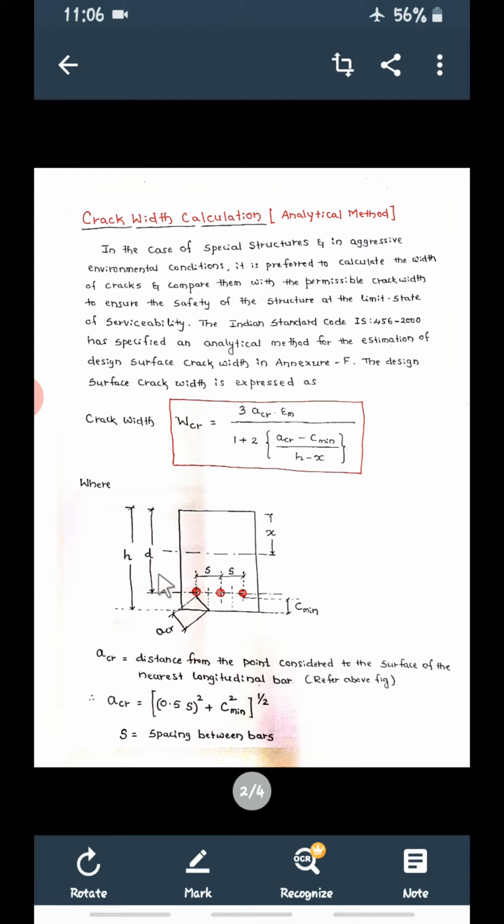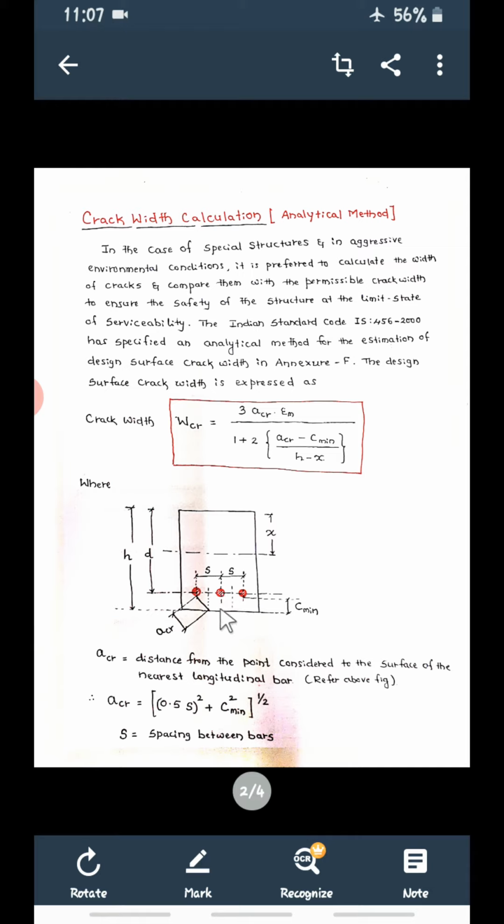Now see, the reinforcement is provided like this. It is tension reinforcement. The tension reinforcement is provided here, and from the bottom of the bar to the bottom surface of the beam, this is called the clear cover. The bars will not be placed directly on the surface. There will be a gap, and this gap is known as clear cover.